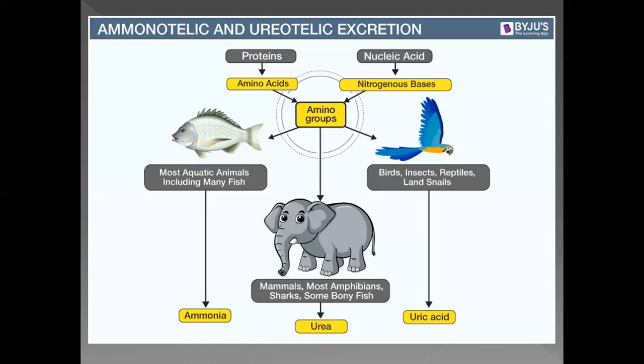How is uric acid formed? Uric acid is formed by the absorption of a little amount of water in urates, and the making of crystals occurs. The crystallized form is called uric acid, where less quantity of water is present and the thick paste-like or solid pellet-like feces is present. So they do not excrete feces and urine separately. They excrete it in the form of paste, which is uric acid.